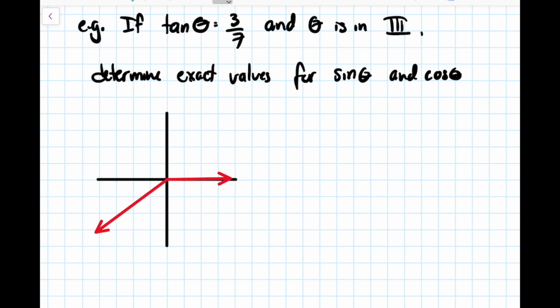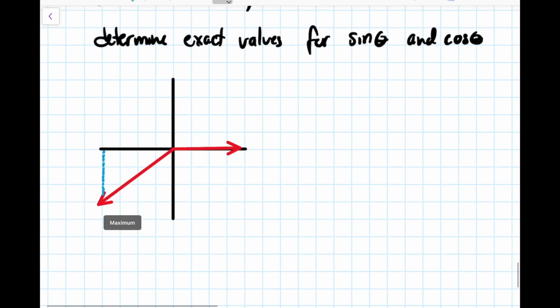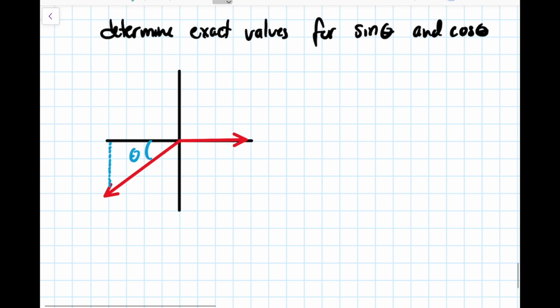So now we want to draw our triangle. Remember, going to the x-axis, never the y-axis. And theta is not going to be this angle here technically. Theta should be this whole thing. But remember that whole spiel about reference angles and their angles being the same. So we're really just going to work with our reference angle here, so theta r.